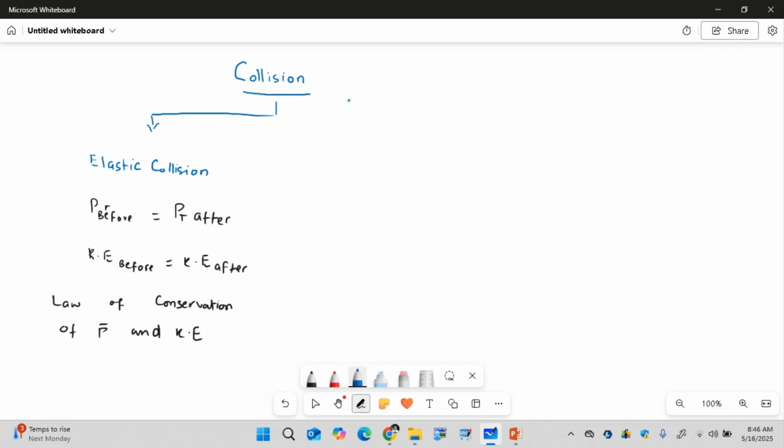On the other hand, whenever we have colliding objects in which the law of conservation of momentum holds, but the law of conservation of energy does not hold, what does this mean? It means it's like our natural system in which we have a loss of energy. Energy cannot be destroyed, but it can be converted from one form to another.